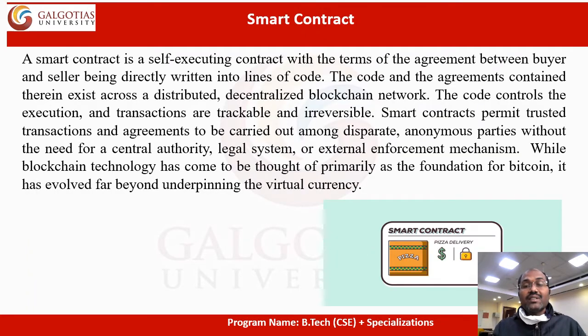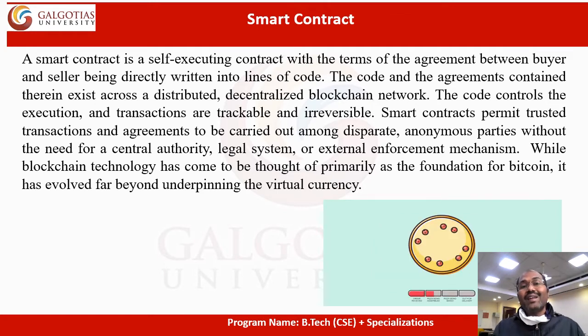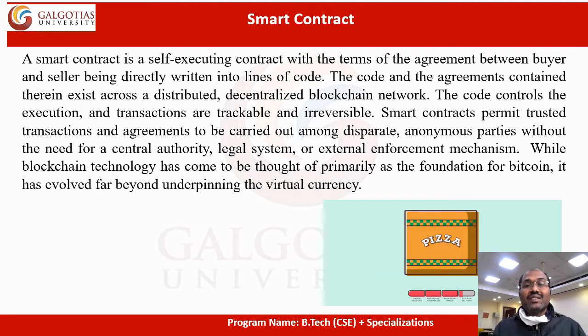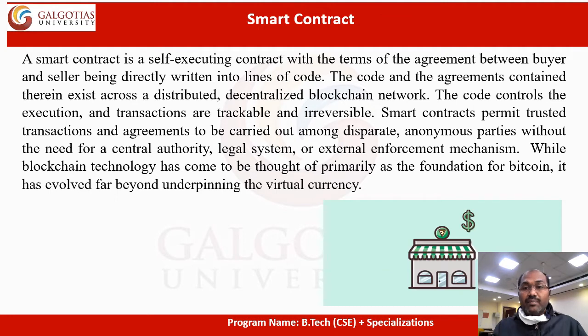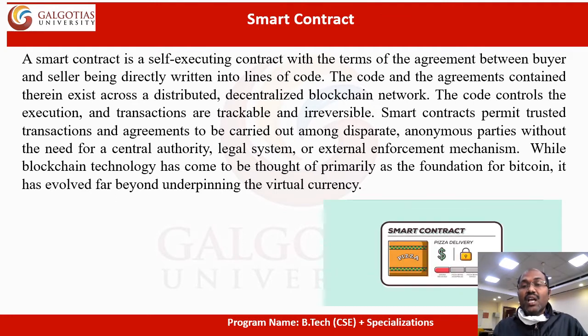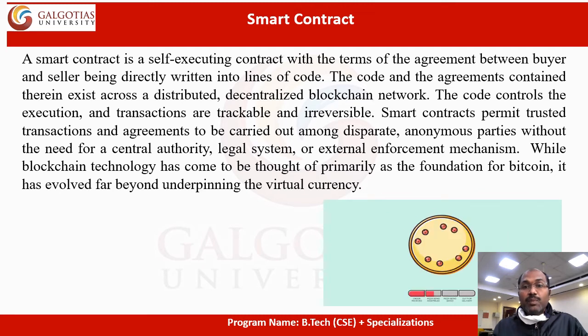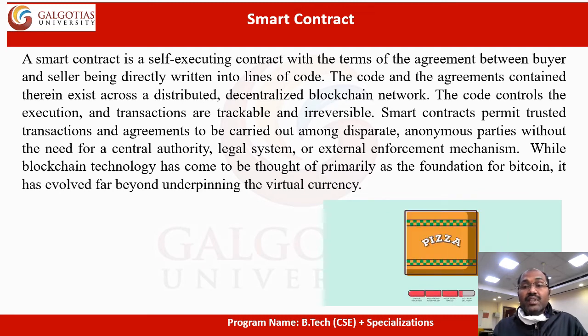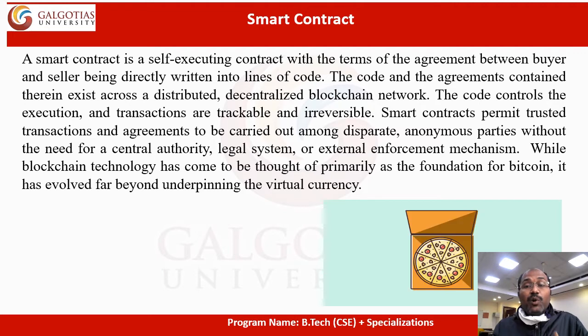So what is a smart contract? A smart contract is an executing contract, meaning whatever application we have developed should be made with the smart contract.